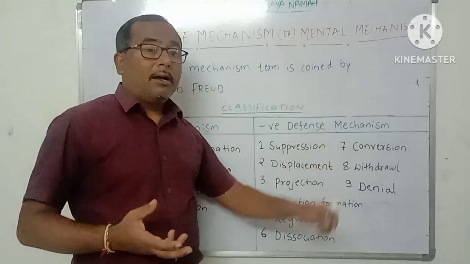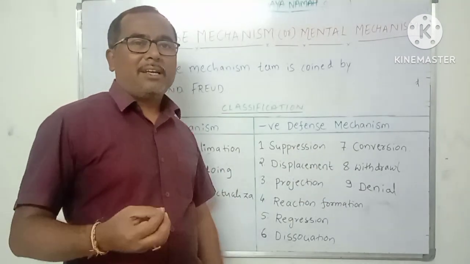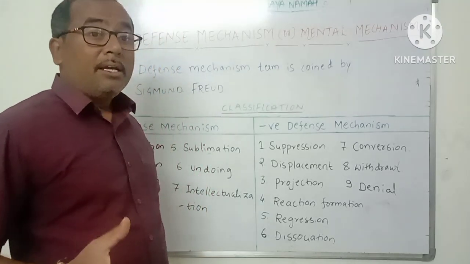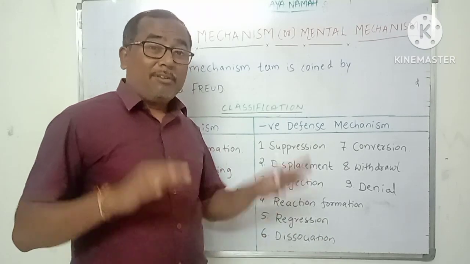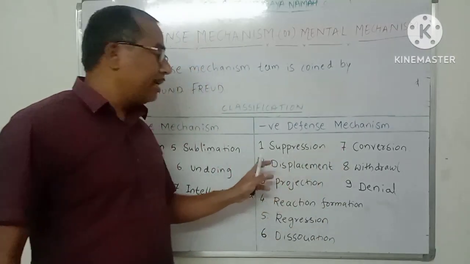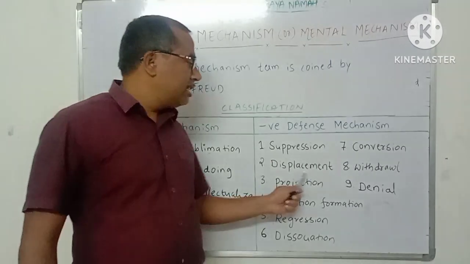For example, parents who have lost their child, or parents who come to know that their child has a terminal illness, deliberately forget and suppress that information and try to avoid that situation. That is nothing but suppression. Next one is displacement.